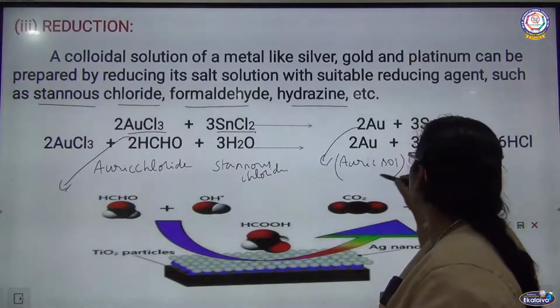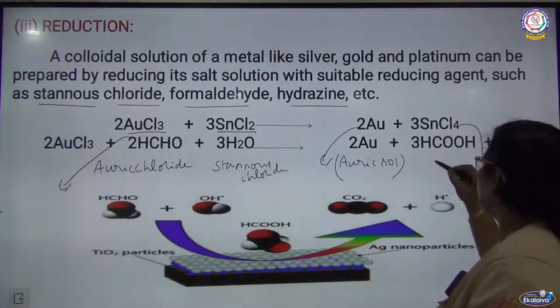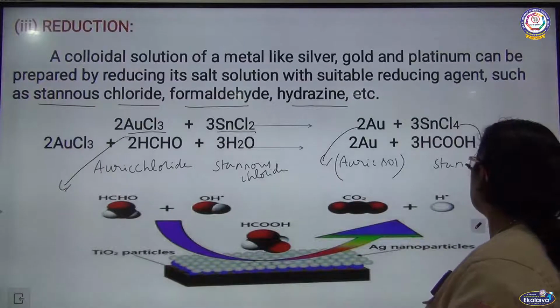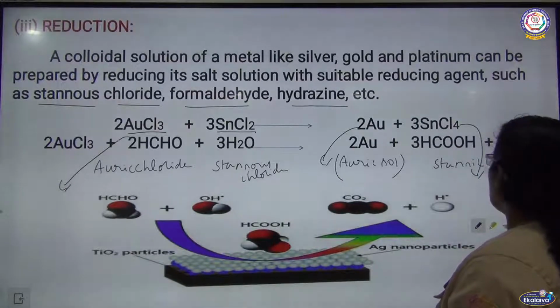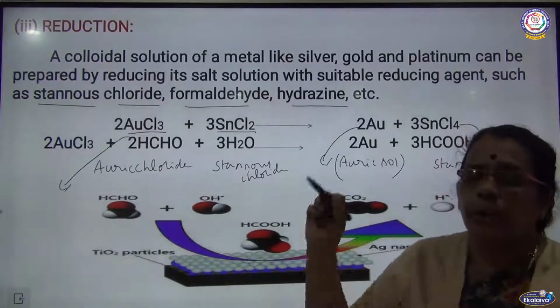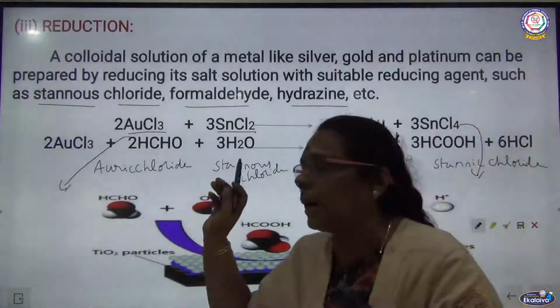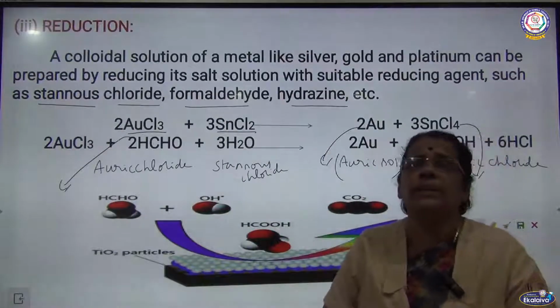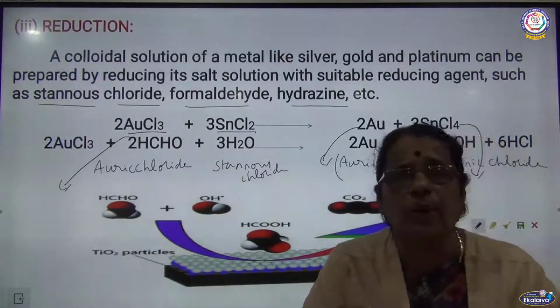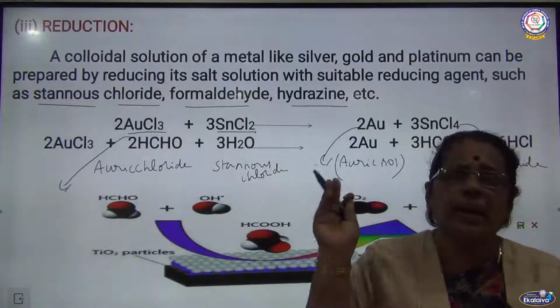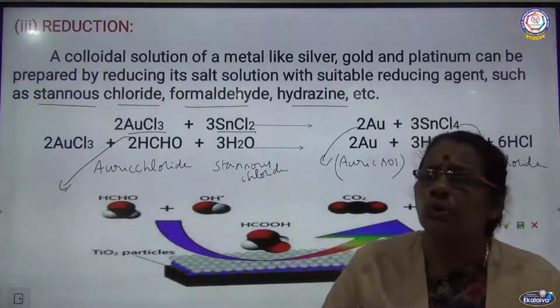Auric sol with the liberation of stannic chloride. Stannous chloride is converted into stannic chloride. So here, colloidal solutions of gold, silver and platinum are prepared by this method. We are going to use certain reducing agents. It can be formaldehyde, stannous chloride, or hydrazine. Here I wanted to prepare a colloidal solution of gold.